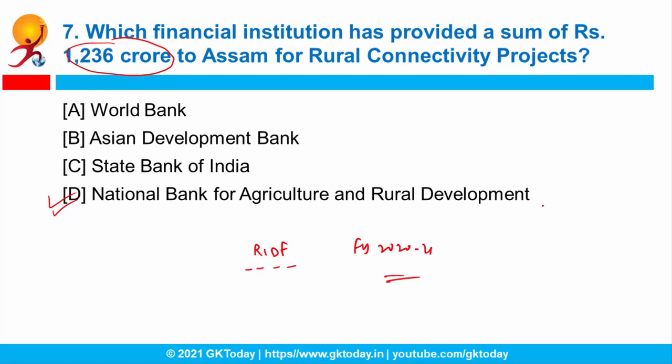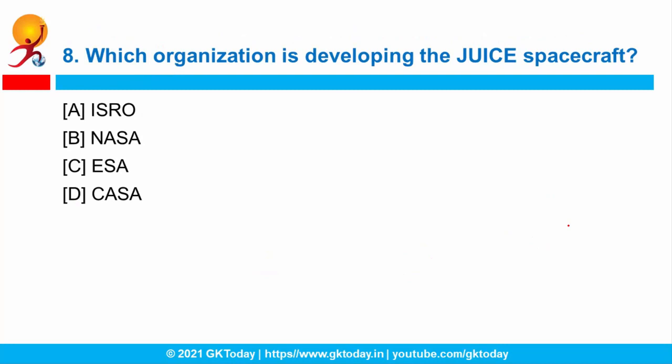One question again for you. Can you tell me the present chairman of NABARD and also where its headquarters is situated? Question number 8. Which organization is developing the JUICE spacecraft?